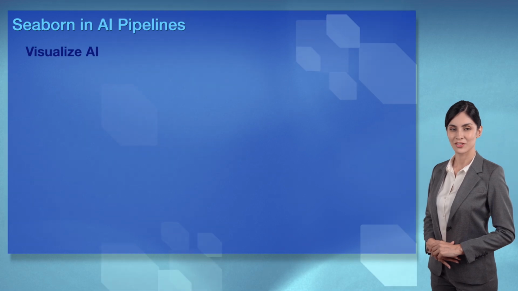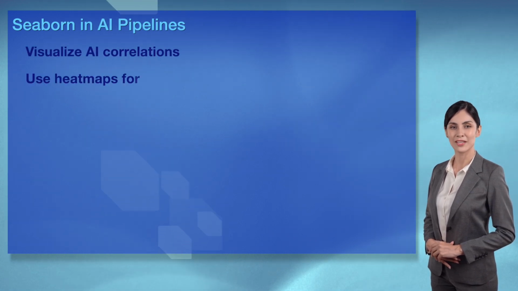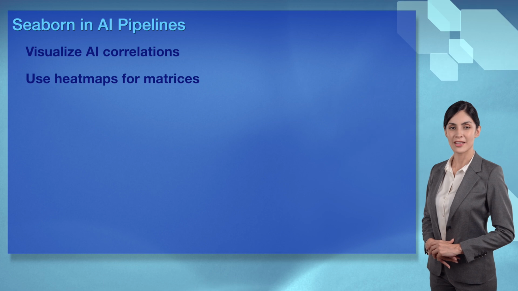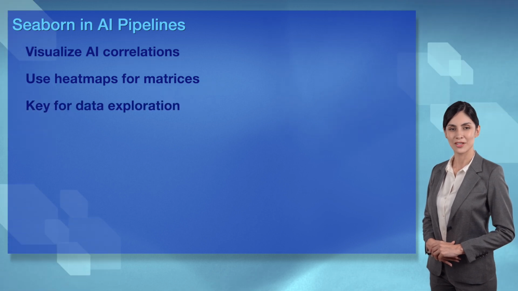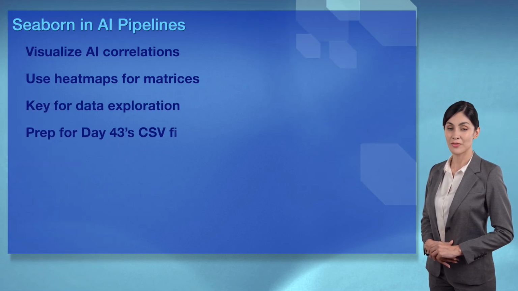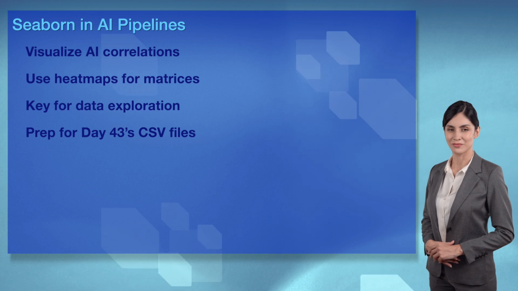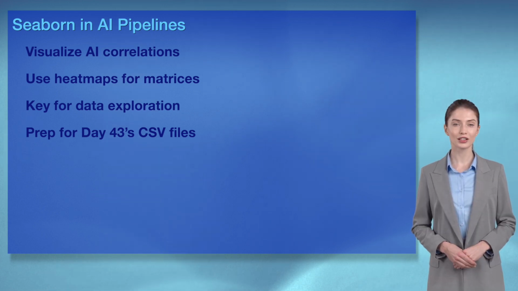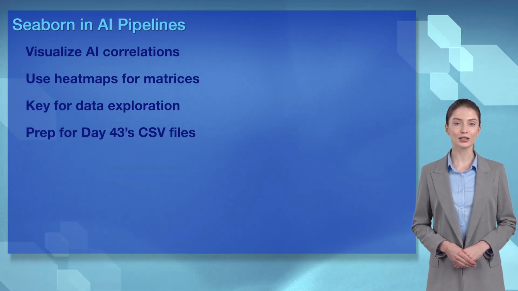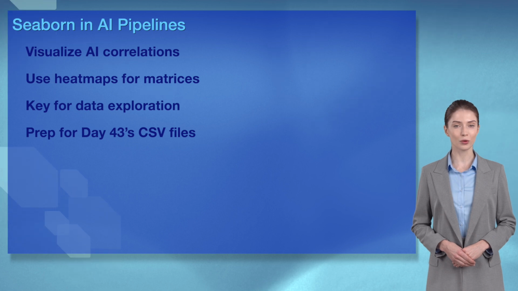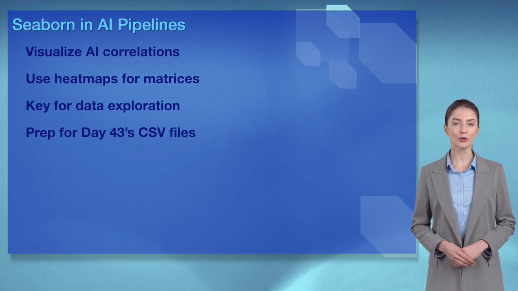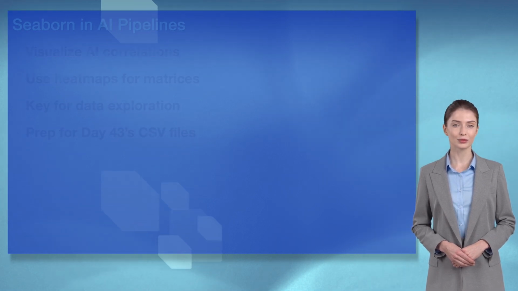Wizards, Seaborn is critical in AI pipelines, darling. Use pair plots for correlations and heat maps for matrices to explore data. Your Day 42 skills make AI workflows irresistible. Seaborn powers advanced visualization in AI pipelines, Wizards. Your skills are ready for real projects. Prep for Day 43's CSV files.